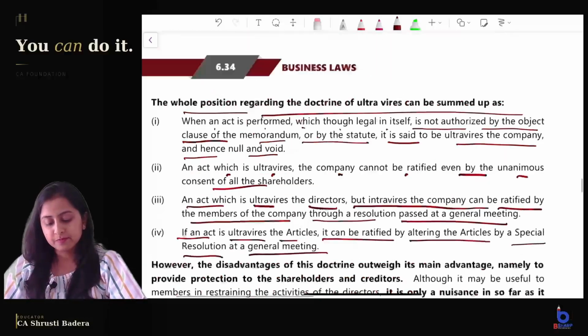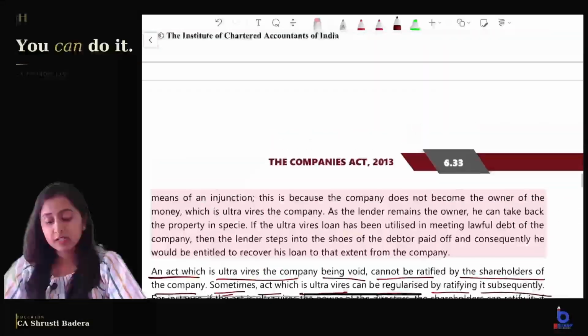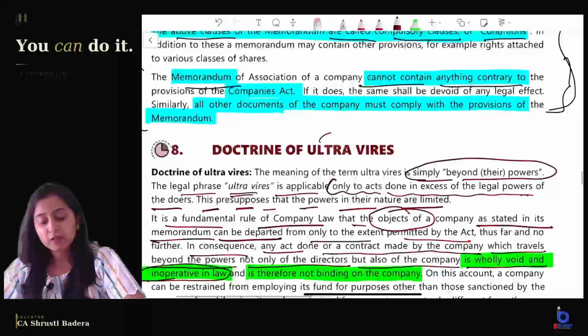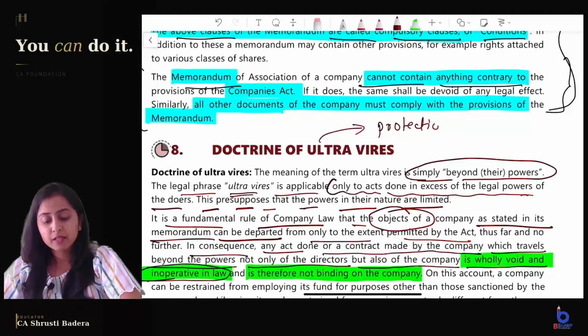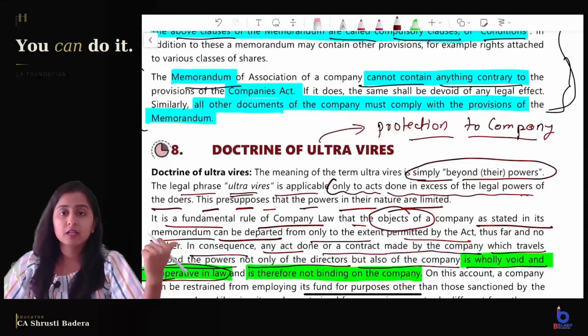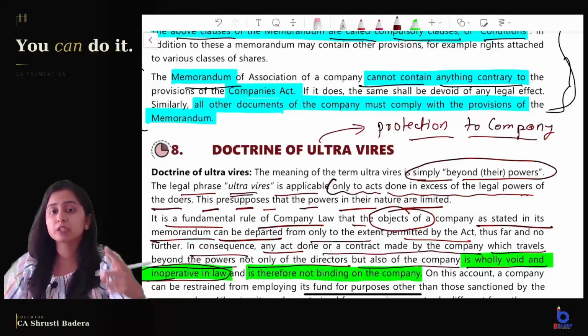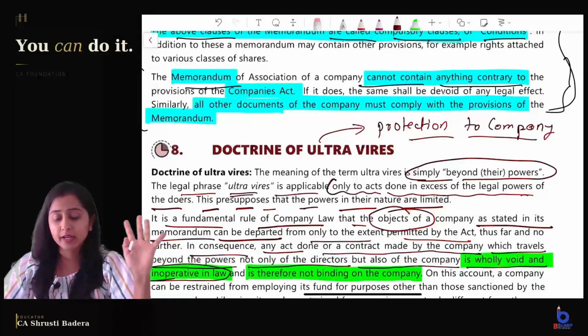But now you will understand this doctrine of ultra vires. This doctrine is giving protection to whom? It is giving protection to the company, right? Even the doctrine of constructive notice is giving protection to the company. It is saying that the public is presumed to have knowledge of the MOA and AOA, right?